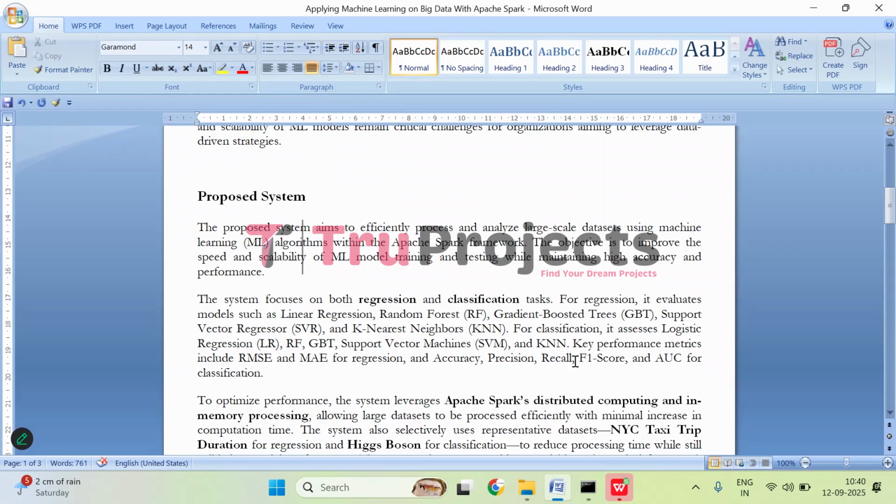To measure how well these models perform, the system looks at different metrics. For regression, that is RMSE and MAE. RMSE is root mean squared error and MAE is mean absolute error, which show how close predictions are to the actual values. Coming to classification, here we are using accuracy, precision, recall, F1 score, and AUC score.